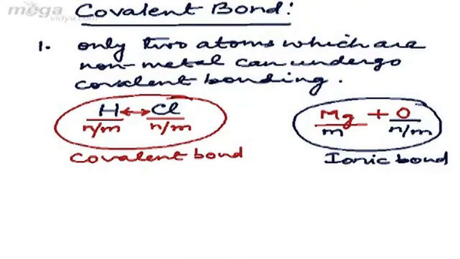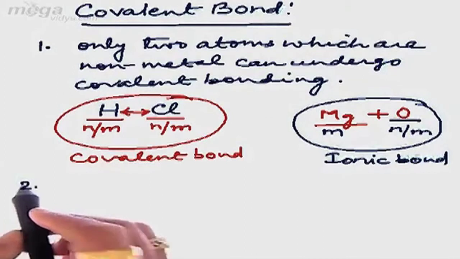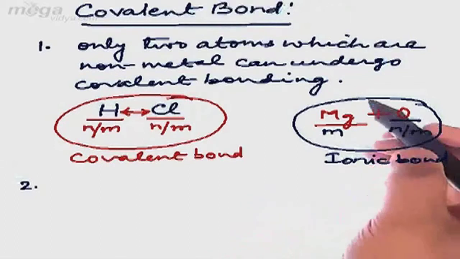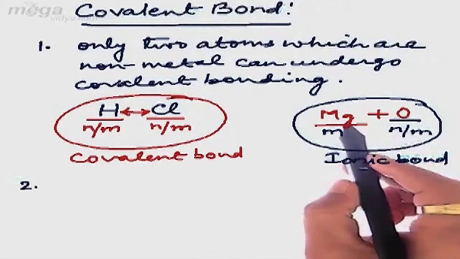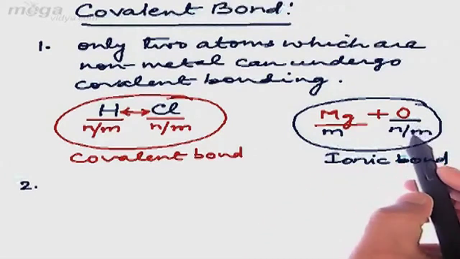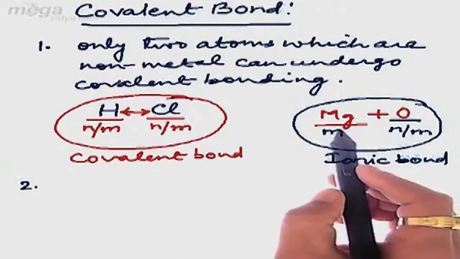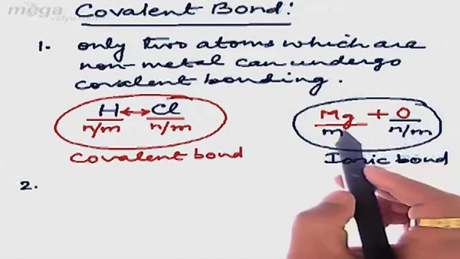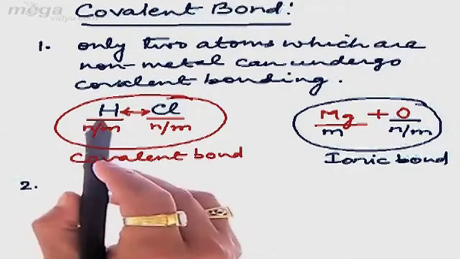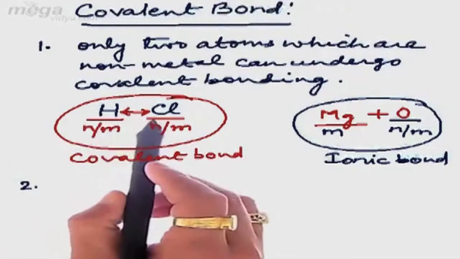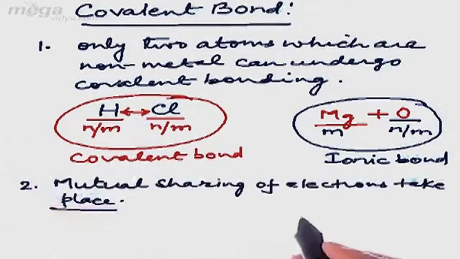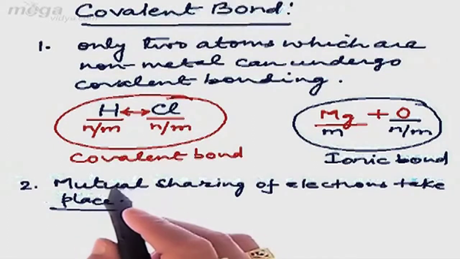Now the second point comes. In case of ionic bonding we have discussed that there is complete transfer of electrons from a metal to a non-metal. For example, for magnesium and oxygen, magnesium is a metal whereas oxygen is a non-metal, so magnesium will lose electrons and oxygen will gain electrons. That means complete transfer of electrons will take place. But in case of covalent bonding, the two non-metal atoms undergo mutual sharing of electrons. So the second point is that mutual sharing of electrons will take place between the two non-metallic atoms in covalent bonding.